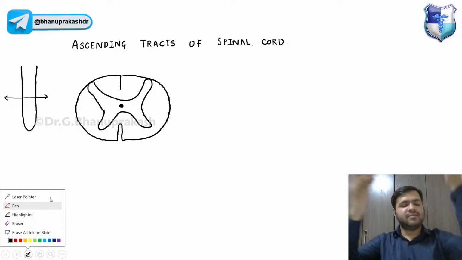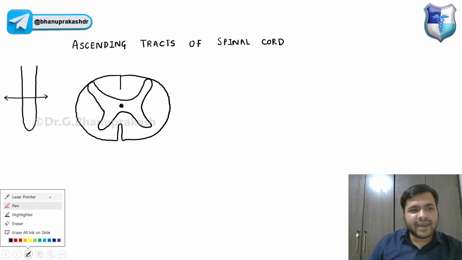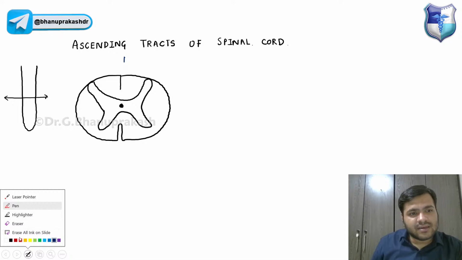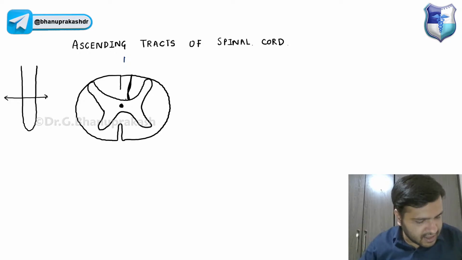On the posterior side of this ascending tract, we have a tract which is called the dorsal column tract, which is divided into two regions, and those two regions are divided on the basis of the sensations they are carrying.